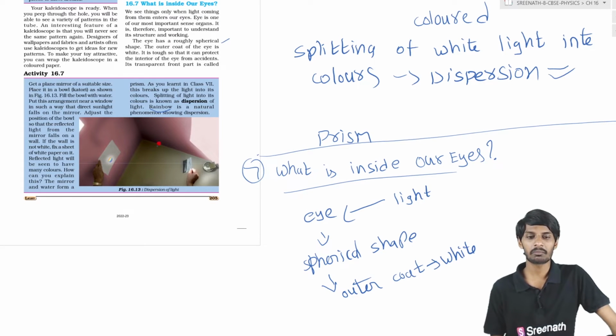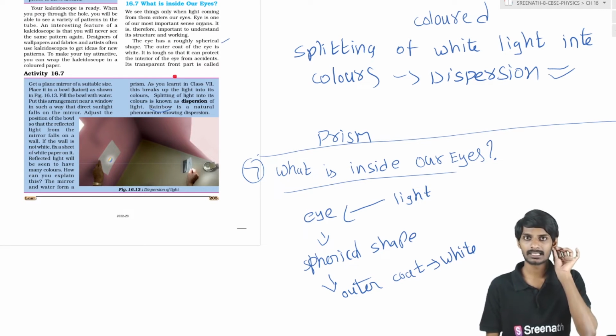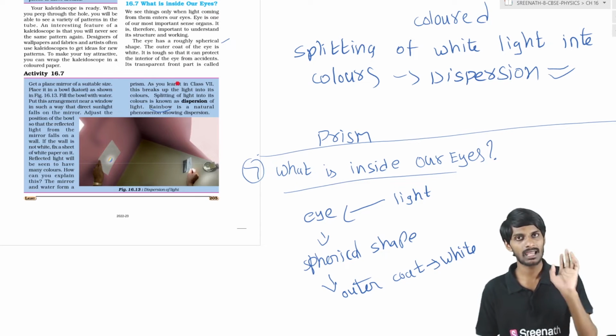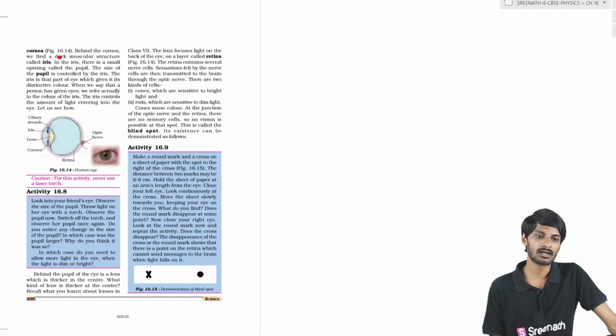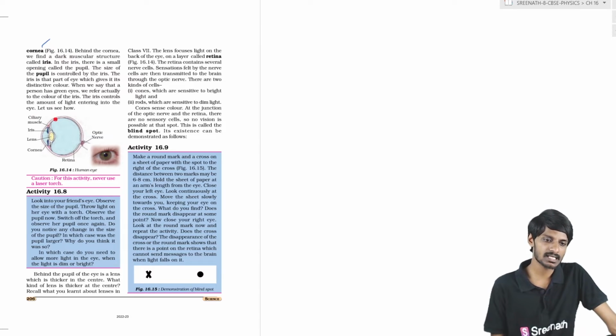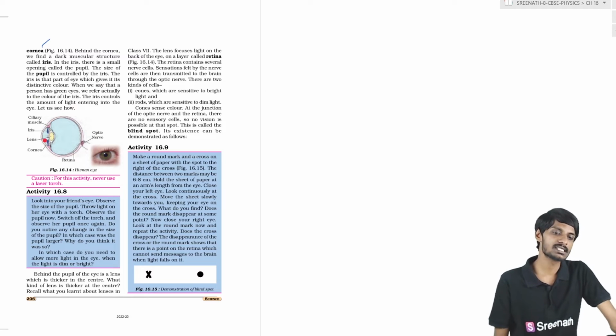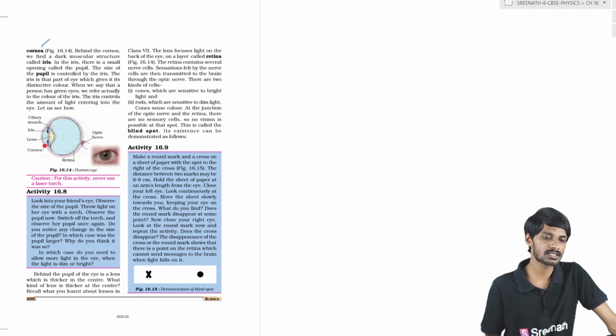In the middle of the white color, we can see that there is some black. This is the structure of the eye, students, and all this is the white color. It is protected by something called the cornea, students. Inside this cornea there is a dark muscular structure.